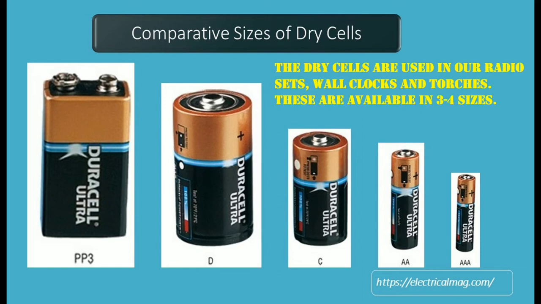So the dry cells are used in our radio sets, wall clocks, torches. These are available in 3 to 4 sizes. Okay, so here are comparative sizes of dry cells in front of you.